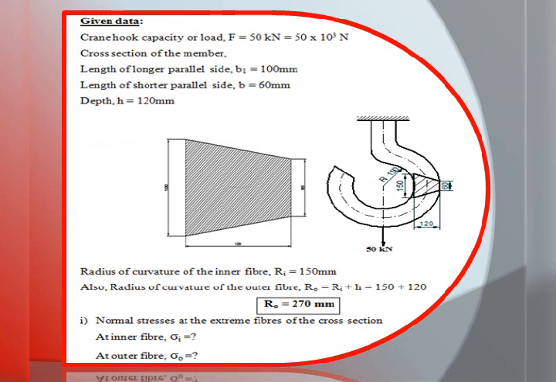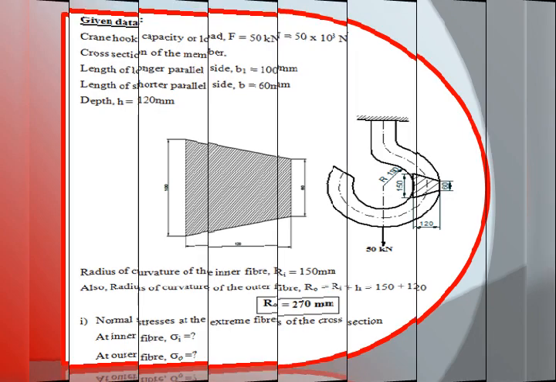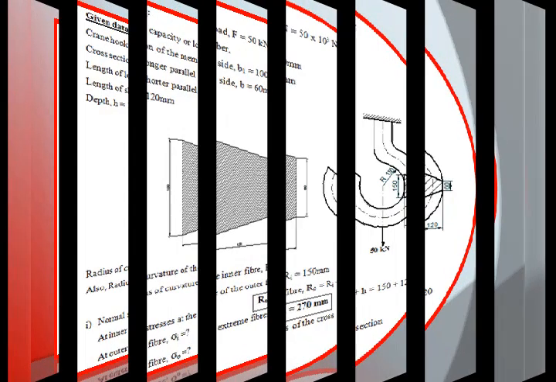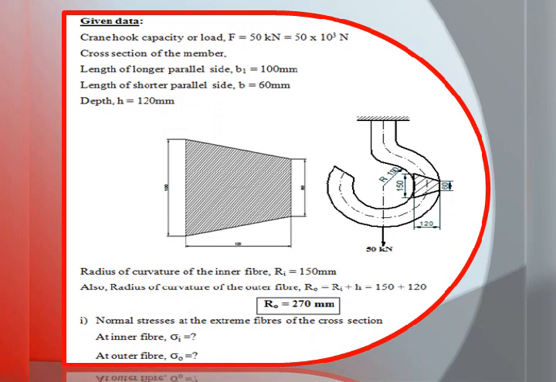So, the parallel sides, the longer side and shorter side, will be considered as B1 and B respectively. So, the value B1 is equal to 100 mm and B is equal to 60 mm. The depth of section being 120 mm. So, in the second sketch, the depth he has shown as 120, that we need to consider as depth, that is equal to h, that is equal to 120 mm.